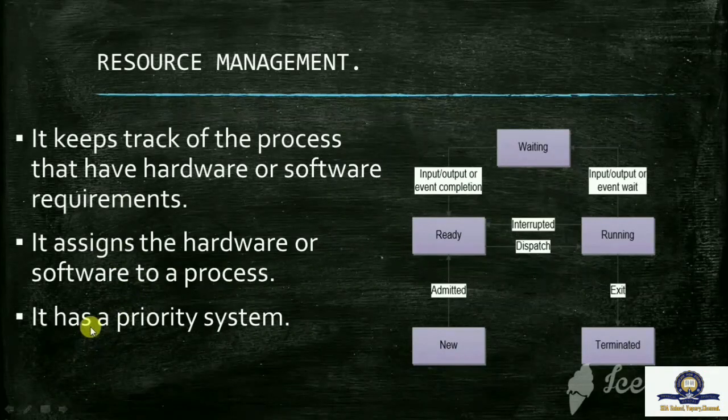The last one is it has the priority system. What is the meaning of priority system? It has a priority system that maintains the order in which a resource is to be allocated to the process. So in the matter of multi-user or multitask, we can use this environment, such as main memory, CPU cycles and file storage, which are to be allocated to each user or task. Task means job, a particular job. So this is about resource management.